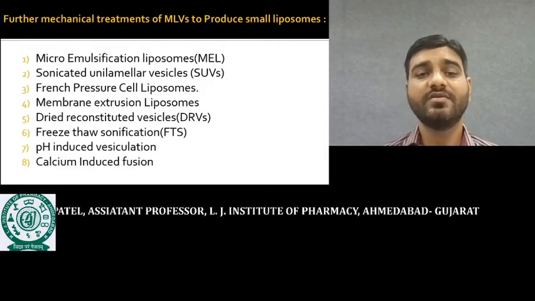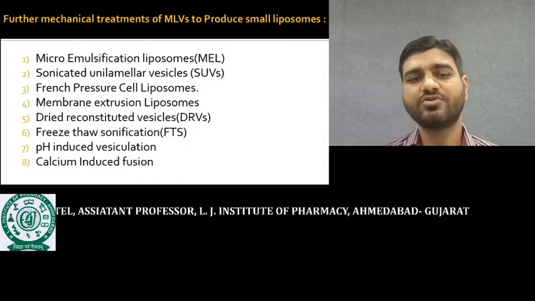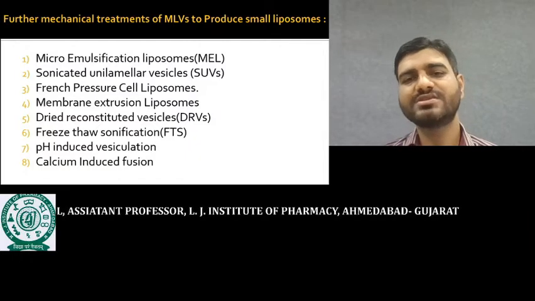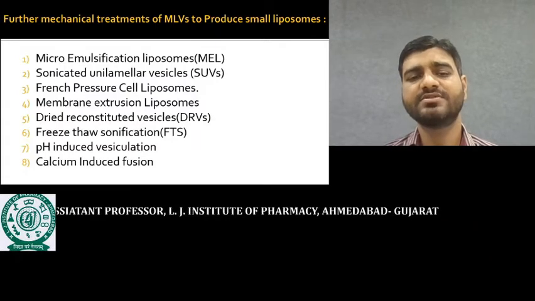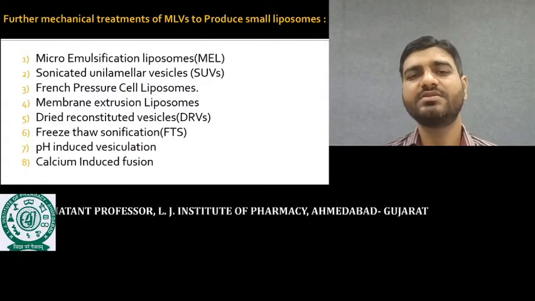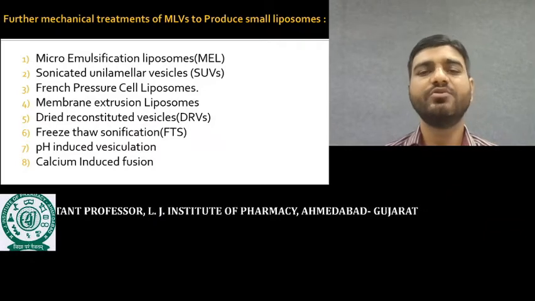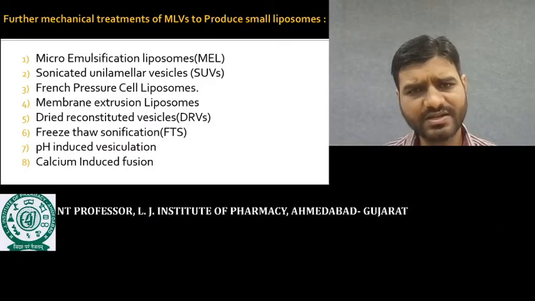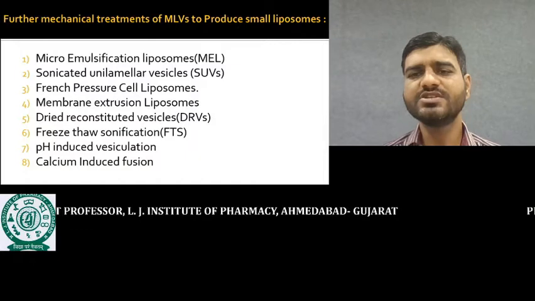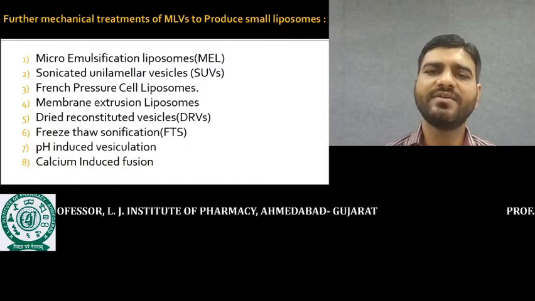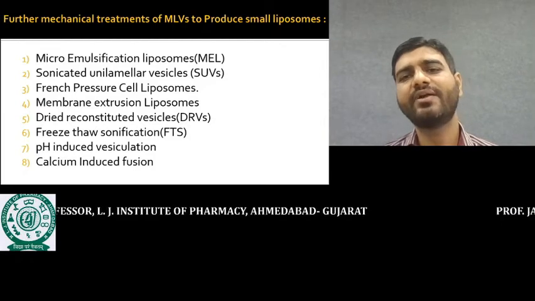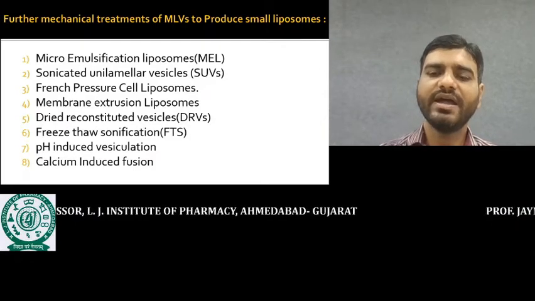Third one is French pressure cell liposomes, membrane extrusion liposomes, dry reconstituted vesicles, freeze-thaw sonication, pH induced vesiculation, and calcium induced fusion. So these are the different techniques to produce small liposomes. These small liposomes may be small unilamellar vesicles or large unilamellar vesicles, but they are